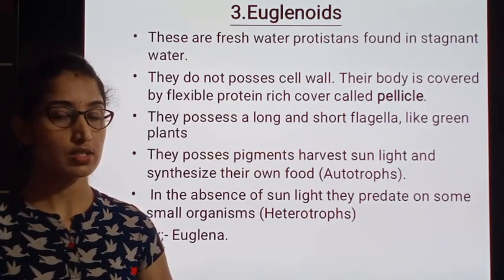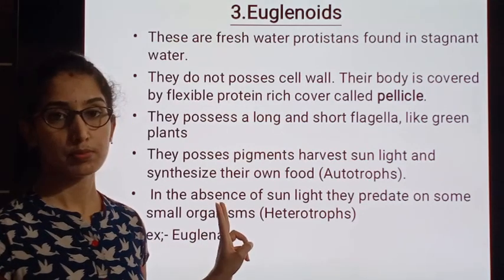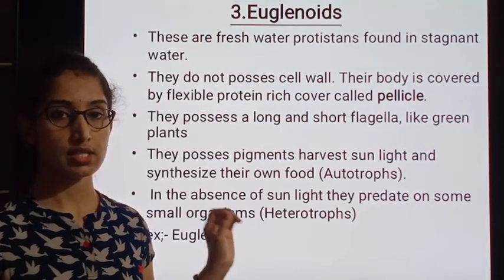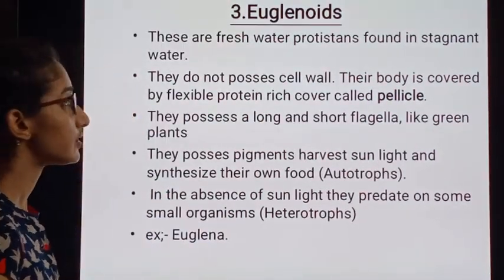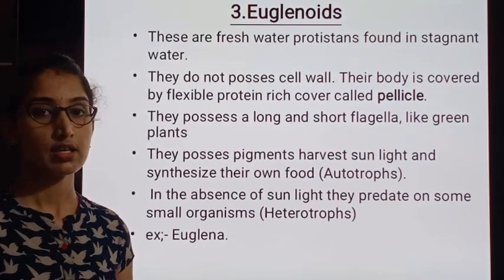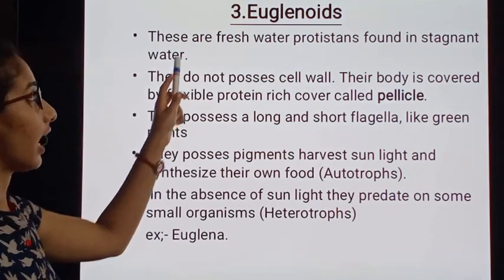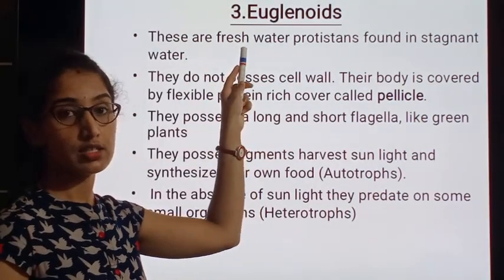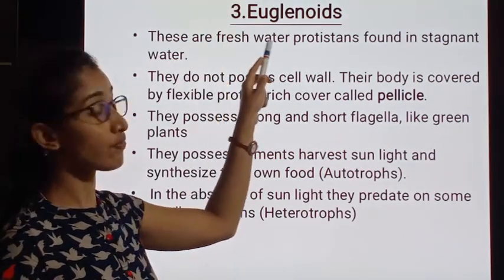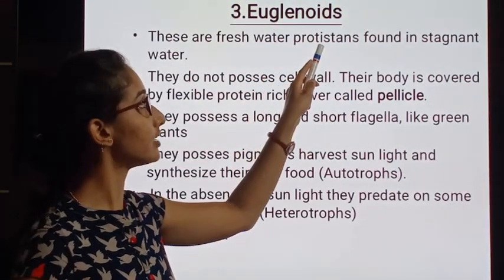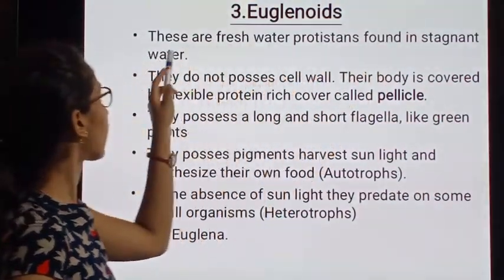We completed the first group and the second group in the protista. Next, we have taken the third group, that is Euglenoids. Let me see some of the general characteristics that can be seen under Euglenoids. The first characteristic is, as usual, the Euglenoids are protozoans which are found in fresh water. And freshwater protistans, they are found in the stagnant water.